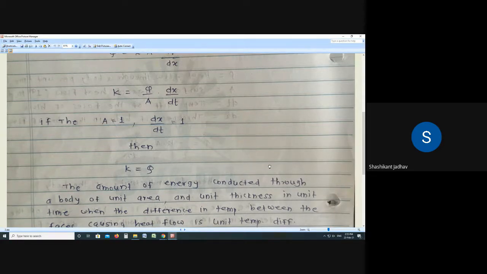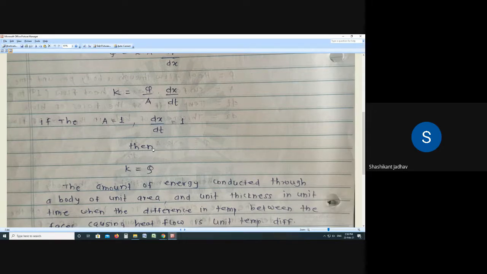Understood? What is meant by thermal conductivity? Thermal conductivity is the amount of energy Q conducted through a body of unit area and unit thickness in unit time, when the difference in temperature between the faces causing heat flow is unit temperature difference. Whatever heat flow takes place under these conditions is the thermal conductivity of that material.